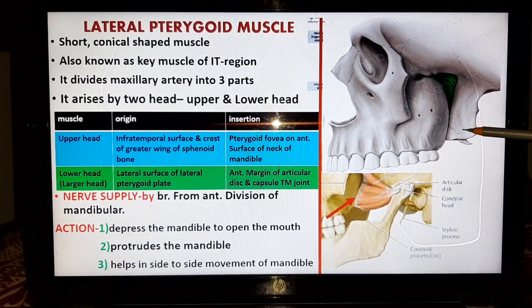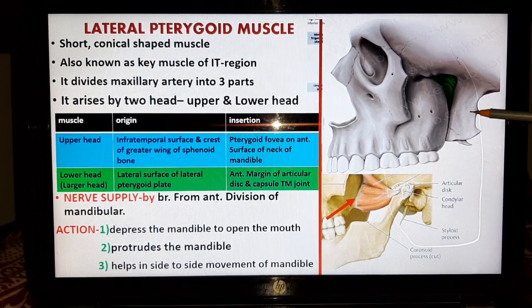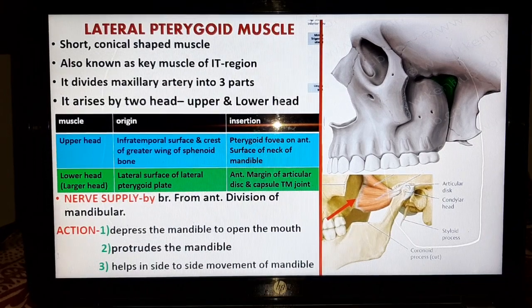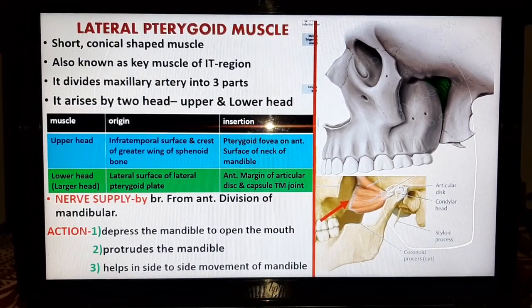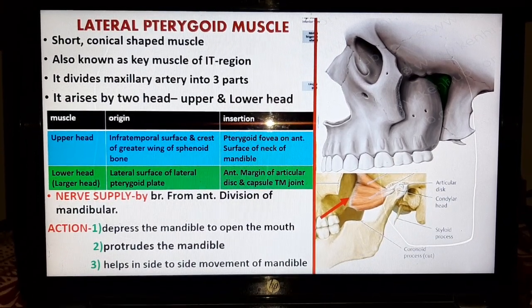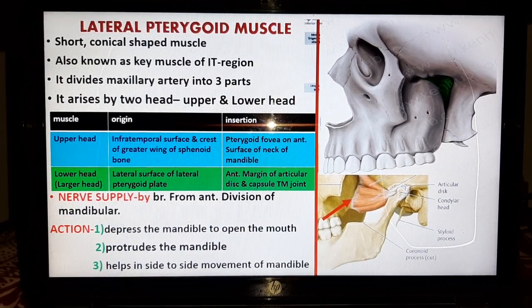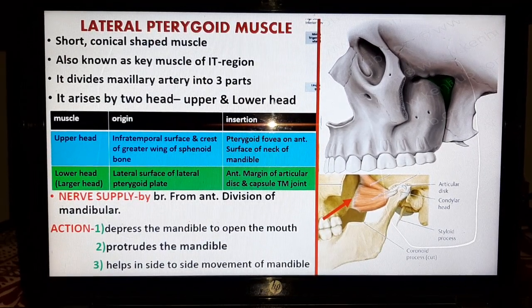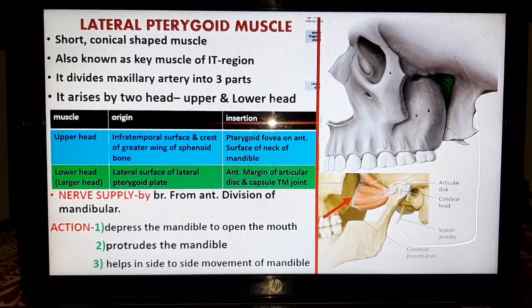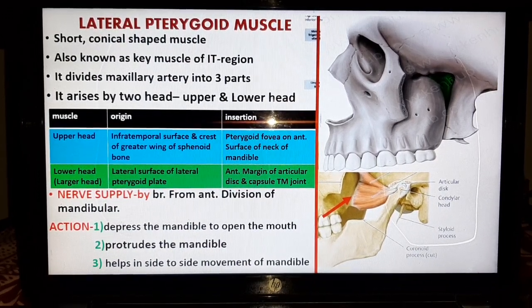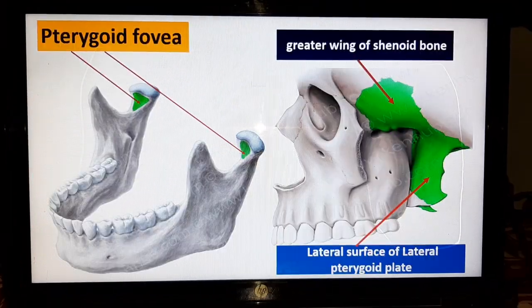It gives origin to the lower head of the lateral pterygoid muscle. Nerve supply by the branch from the anterior division of the mandibular nerve, and actions are: it depresses the mandible to open the mouth, it protrudes the mandible, helps in side to side movement of the mandible.